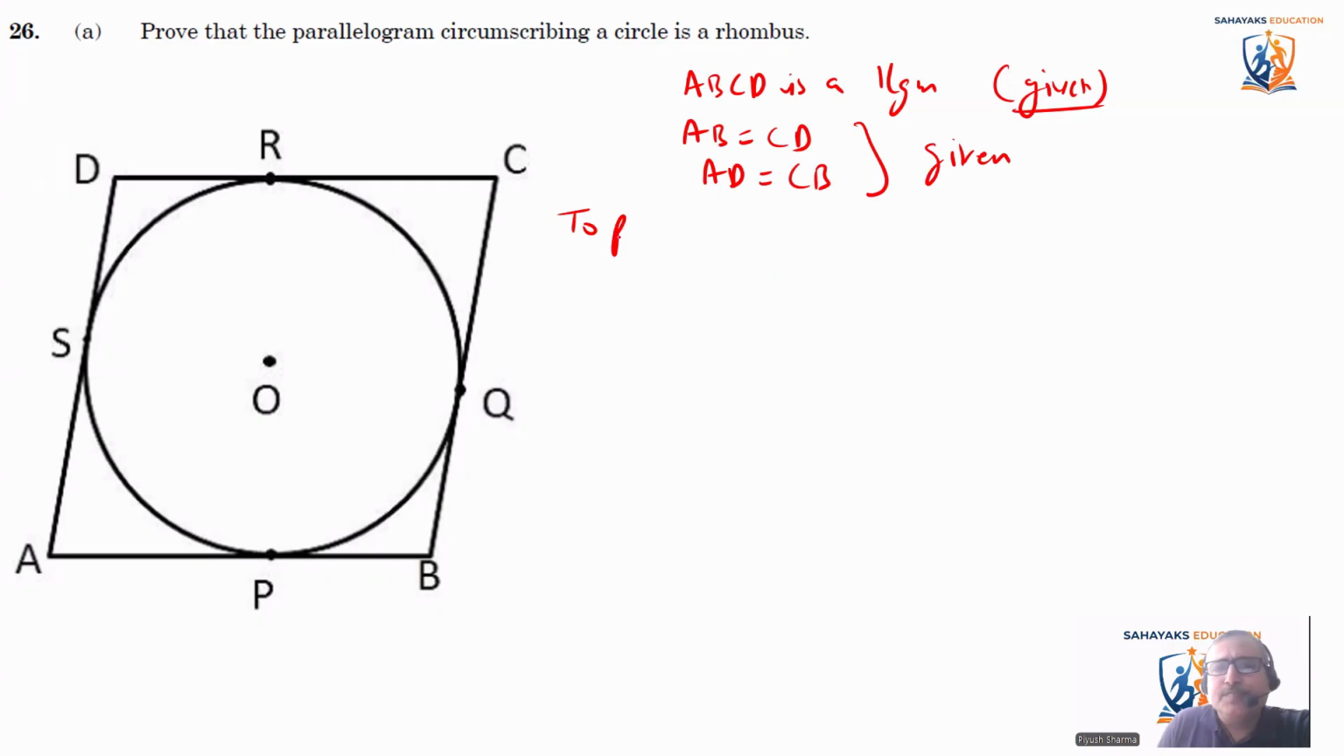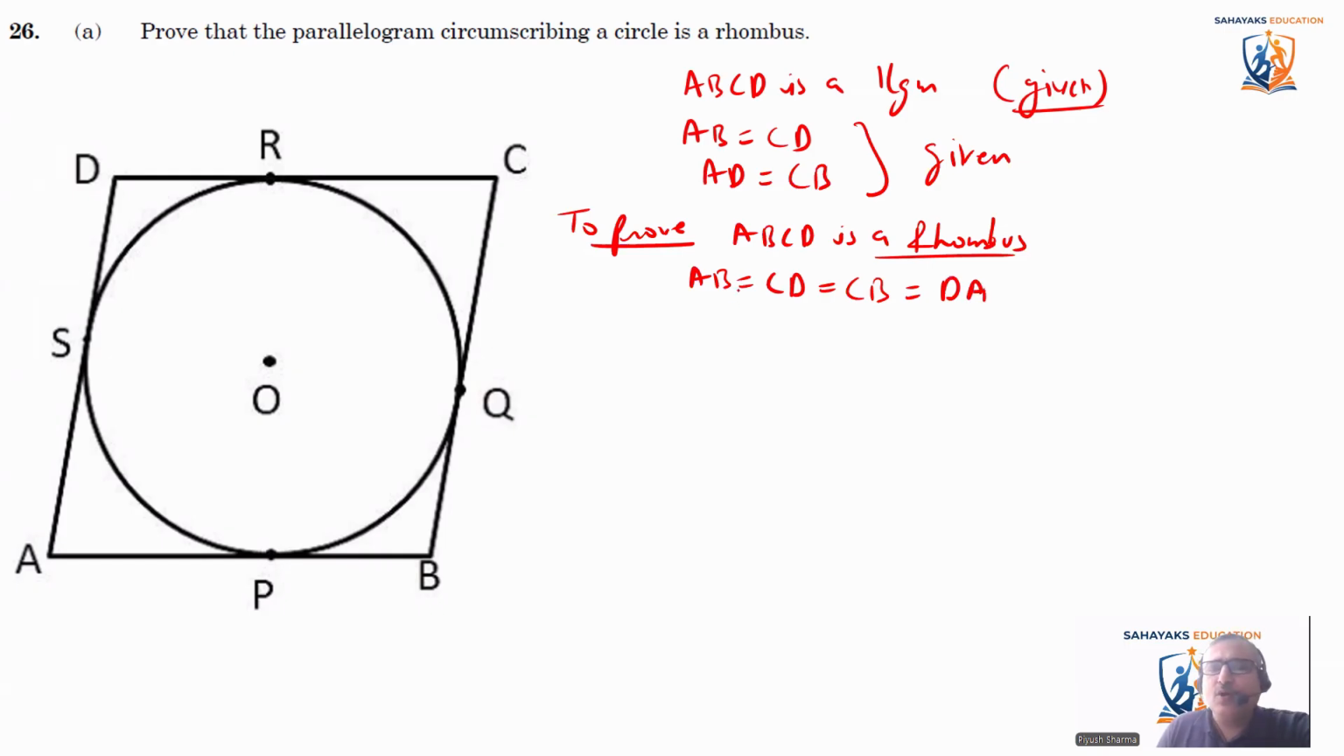So to prove that ABCD is a rhombus, we want to prove that AB is equal to CD is equal to CB is equal to AD. This is what you have to prove, that all the sides are equal. Now, to prove it, what we are going to do? We know the two tangents from one point. If I take from A, there are two tangents, AS and AP. So AS and AP are equal, we know.